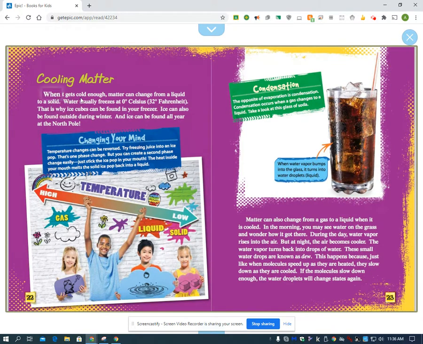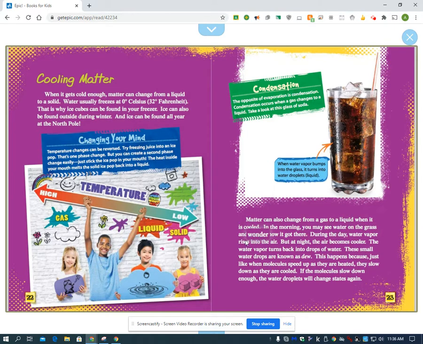Okay, cooling. When it gets cold enough, matter can change from a liquid to a solid. Water usually freezes at 0 degrees Celsius. That is why ice cubes can be found in your freezer. Ice can also be found outside during winter, and ice can be found all year at the North Pole. Matter can also change from a gas to a liquid when it is cooled.